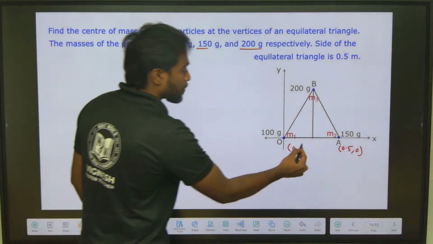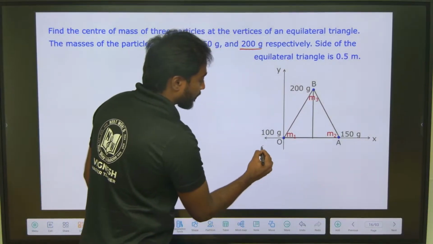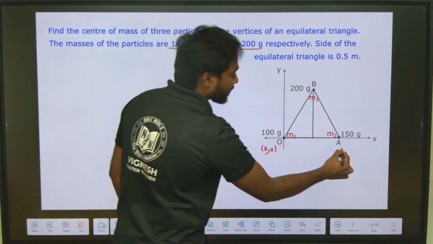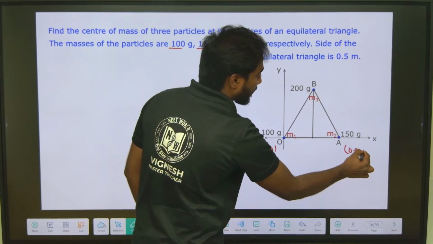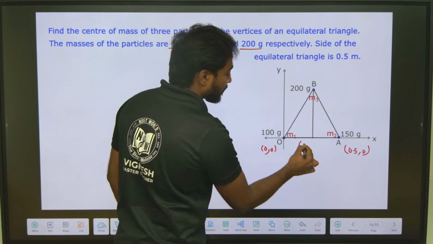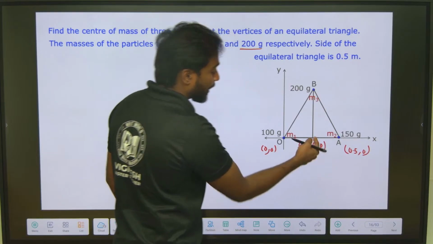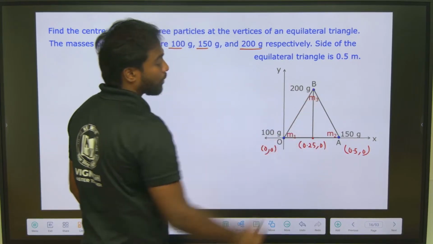Yes, this one I can say. Wait, let me write here 0, 0. This point is the origin. A is 0.5, 0. And this one is 0.25, 0. At this point, okay. But what about this point?